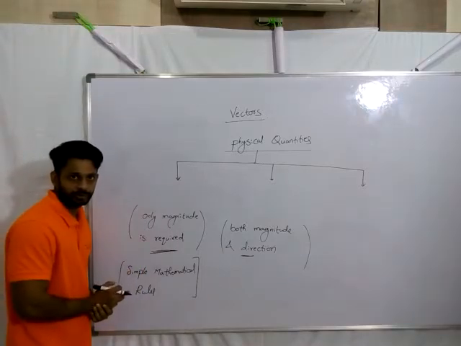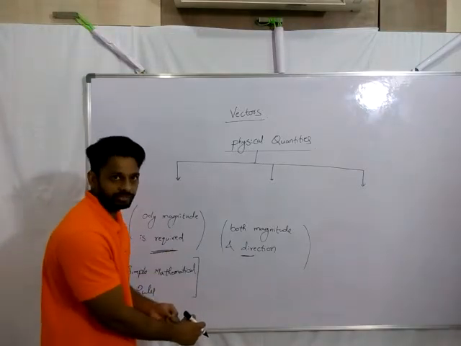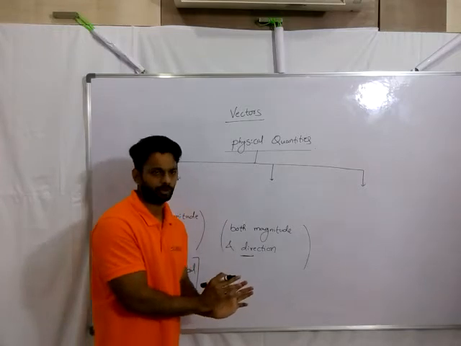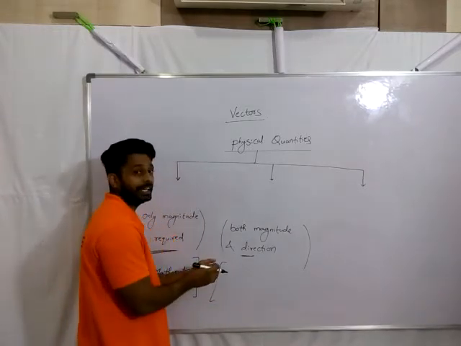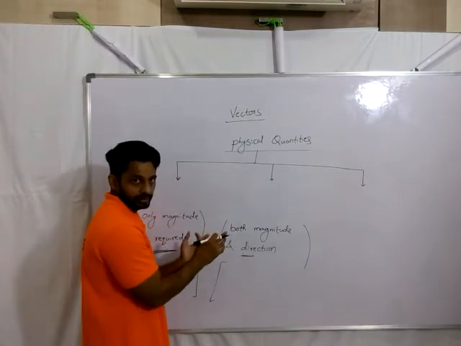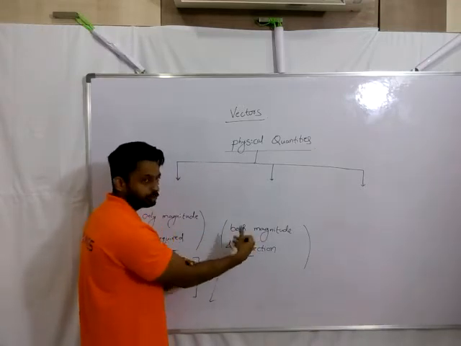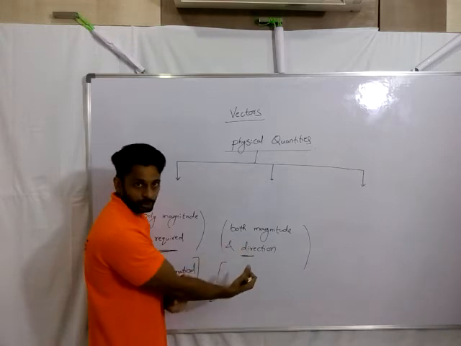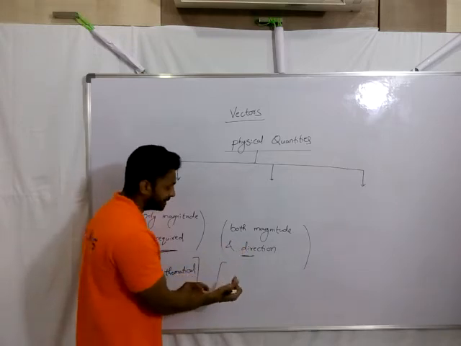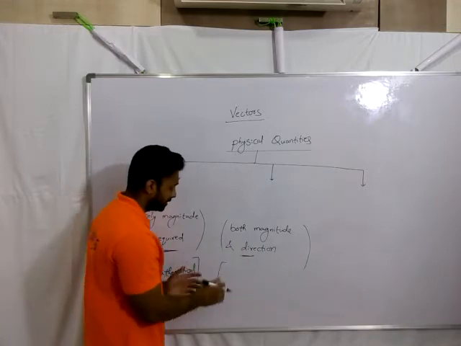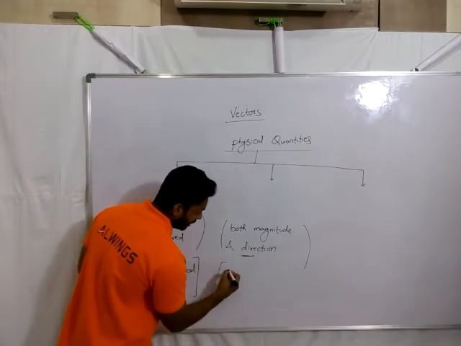A different mathematics we'll use here, which we discuss in this chapter only. Some special rules are followed whenever you are adding two quantities of this category. Whenever you add, subtract, or multiply two quantities, a different set of rules is there, a new set of mathematical rules.